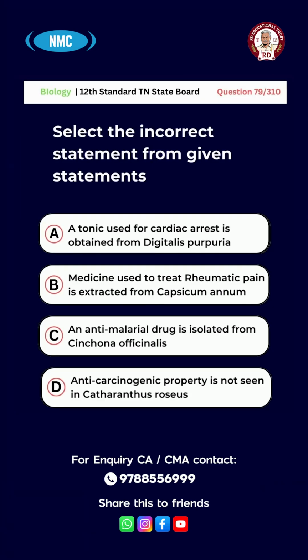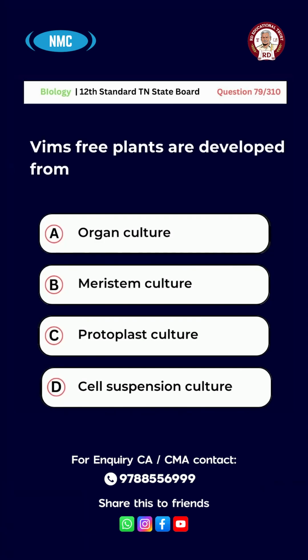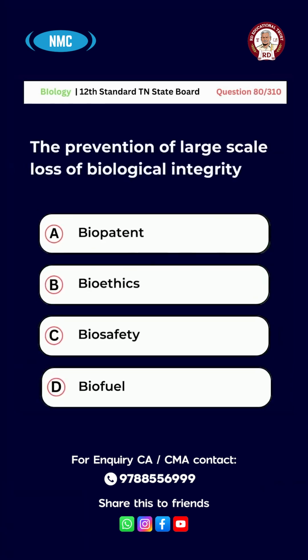Question number 79. Virus-free plants are developed from A, organ culture, B, meristem culture, C, protoplast culture, D, cell suspension culture. The answer is option B, meristem culture. Question number 80. The prevention of large-scale loss of biological integrity is A, biopatent, B, bioethics, C, biosafety, D, biofuel. The right answer is option C, biosafety.